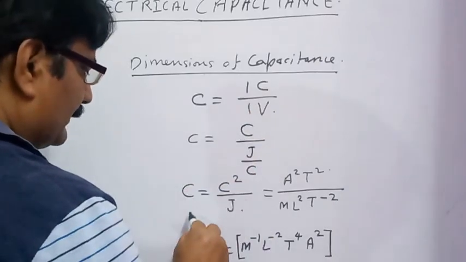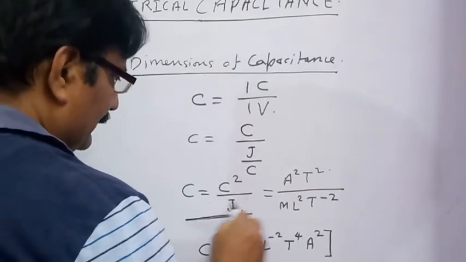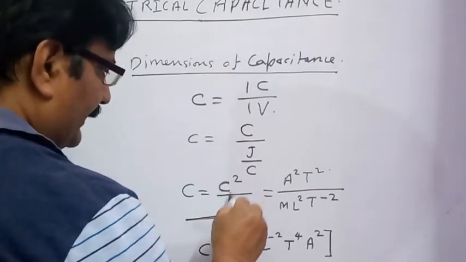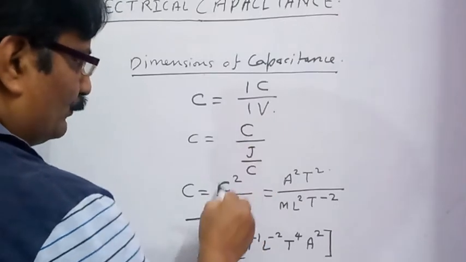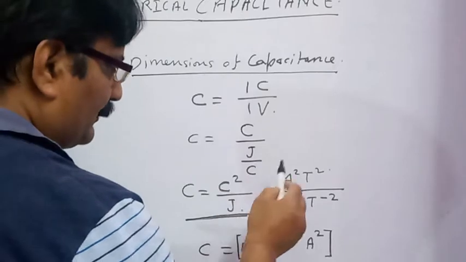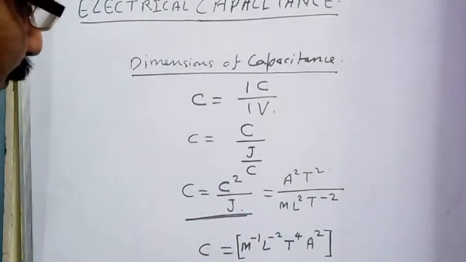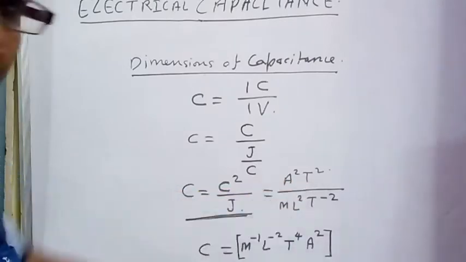So what can be the formula for capacitance? It's going to be coulomb square divided by joule. Coulomb into coulomb, coulomb square divided by joule. So what is the dimensional formula for coulomb square? As you know, we can write charge as the product of current and time.